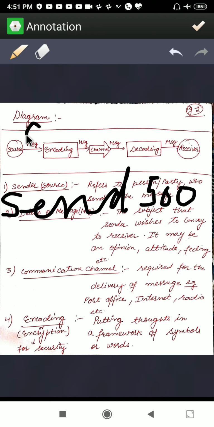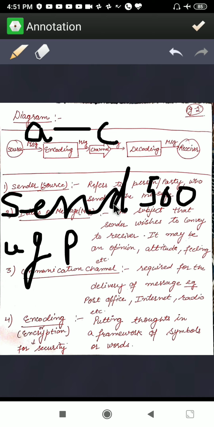Like if A is there, I will write it as C. S is there, so S, leave T, S T U, it will be written as U. E will be written as E F G. N, M N O P, it will be P. D E F. We'll also decide how to send this. So in this way I'll be sending this message.